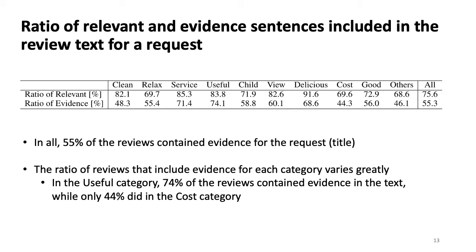This is because users have to explain the reason for useful hotels. For example, it is close to the station, or there is a convenience store in the hotel. But for the cost category, users only sometimes explain why the hotel is cheap or expensive.